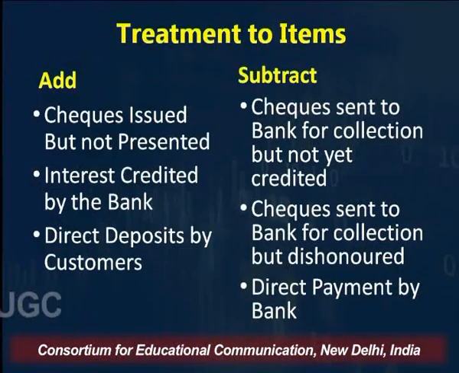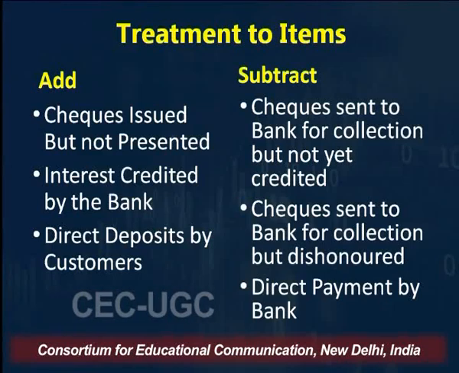Now, we will discuss the items which are going to be subtracted from the given debit balance of the cash book. The first item which we subtract is the checks which were sent to the bank for collection but not yet credited. These were supposed to add value to your bank balance, but the bank has not collected them yet.